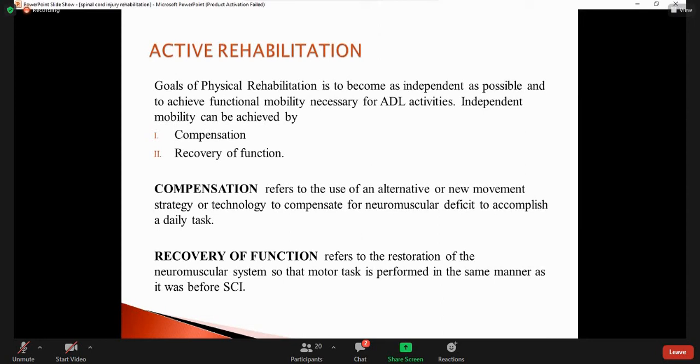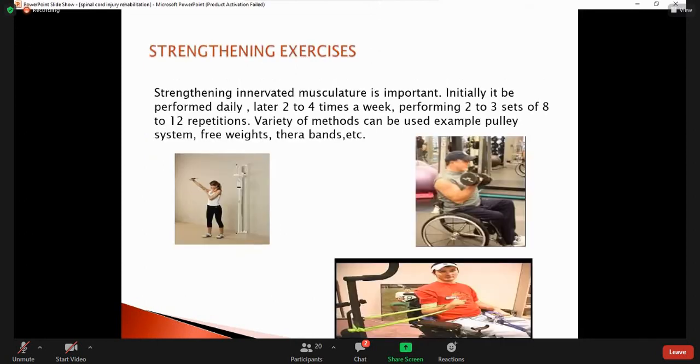Recovery of function is the restoration of the neuromuscular system. It is important, usually we do it in lower spinal cord injury, or when the ASIA is C or D, where half of the muscles are in grade 2+ or 3. So we work on those muscles. We will use many techniques, which I will discuss later, to increase the muscle power and to make the patient ambulant as much as possible.